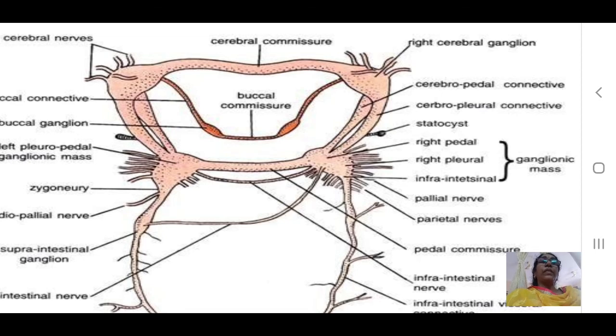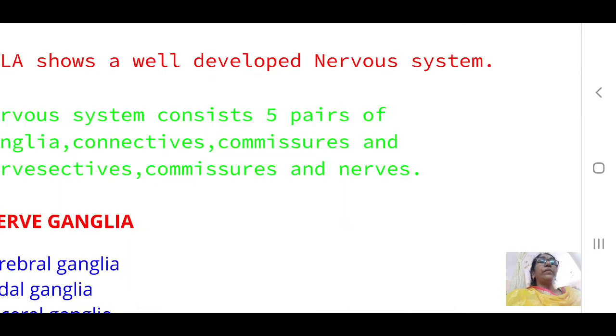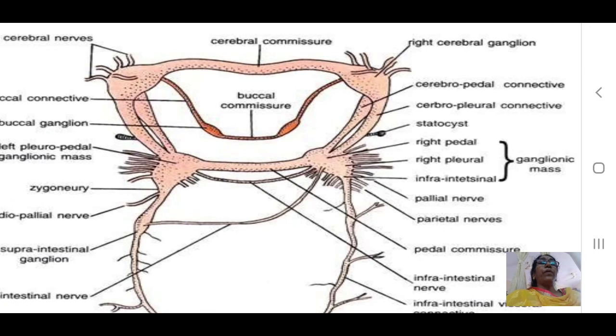And on the ventral side itself, a pair of pedal ganglia are also present, connected with the pedal commissure. Pleural and cerebral ganglia are also connected with pleurocerebral connectives. And the pedal and cerebral are also connected with cerebropedal connectives. You can see in the diagram.